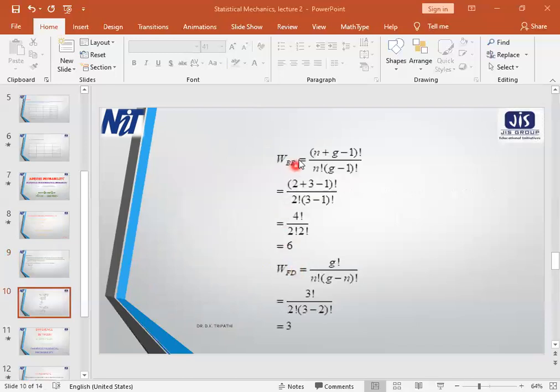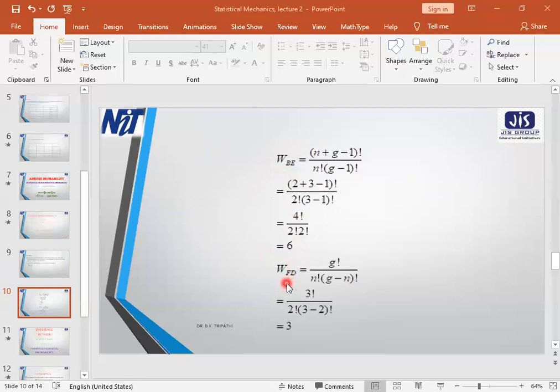Now, following the Bose-Einstein distribution, the thermodynamic probability of their realization will be (n plus g minus 1) factorial, with the number of particles n and the number of energy states g, and so on. If we put all these values, we will find 6. So in 6 ways following the Bose-Einstein statistics the particles can be distributed; the thermodynamical probability of distribution of two particles in 3 energy states following the Bose-Einstein statistics is 6.